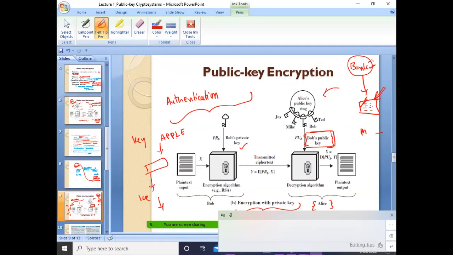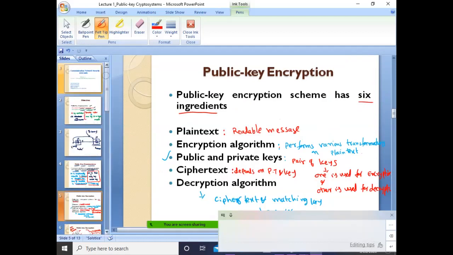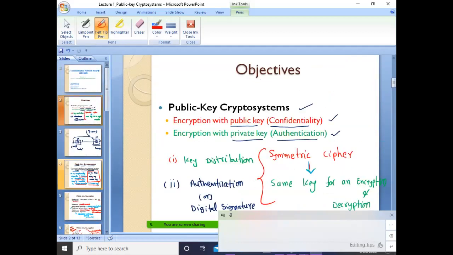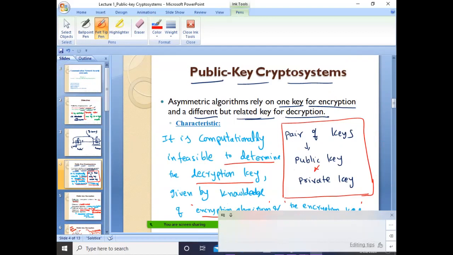It will not be 2 different keys. That is a concept I already discussed. The 2 keys must be related. Sir, how, sir? For example, just now I told you the bank statement.